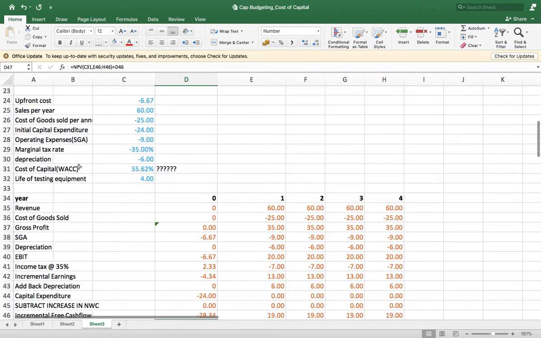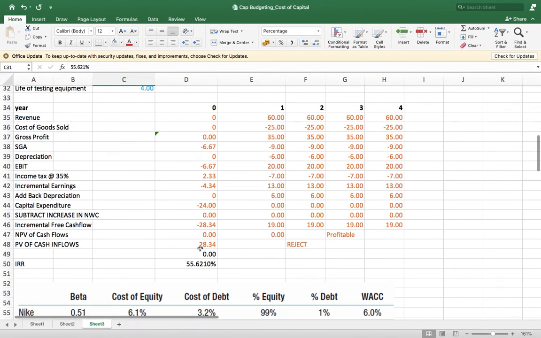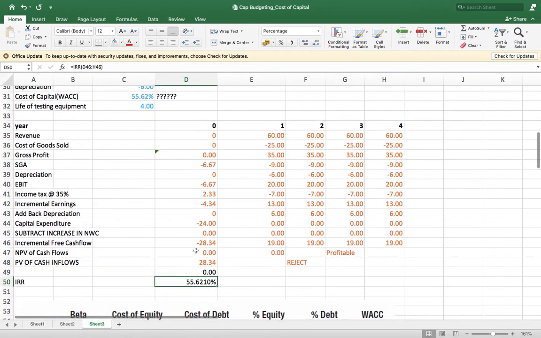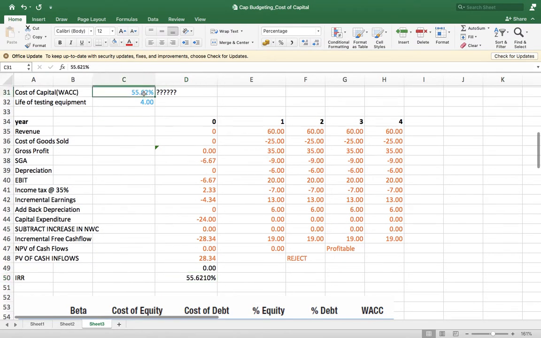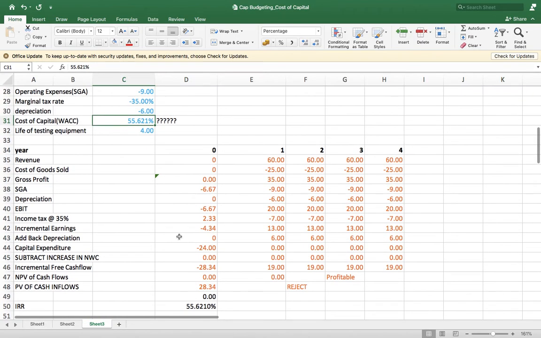So we have taken 55.621 as the cost of capital for the NPV. If you take the same rate here and here, NPV will give you 0, because IRR is the rate at which NPV gives 0. But the actual cost of capital here is not the same.